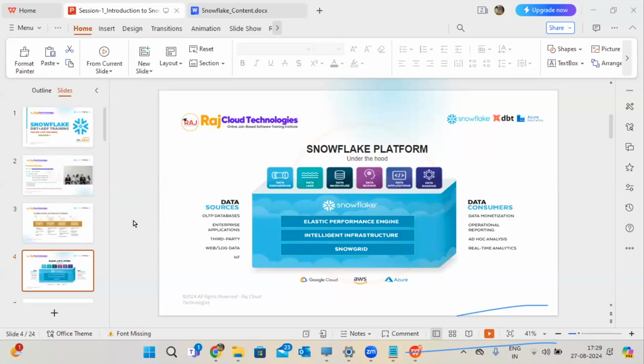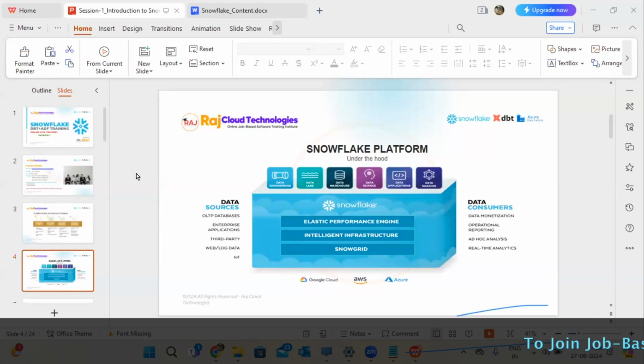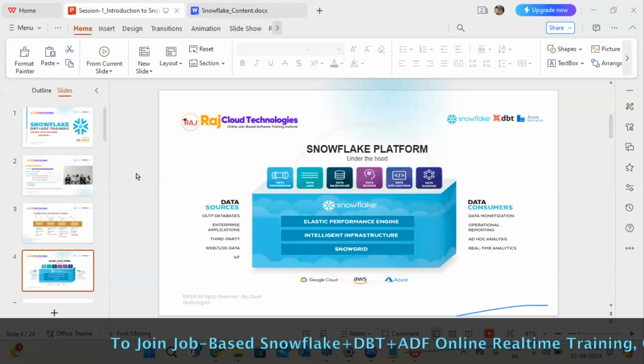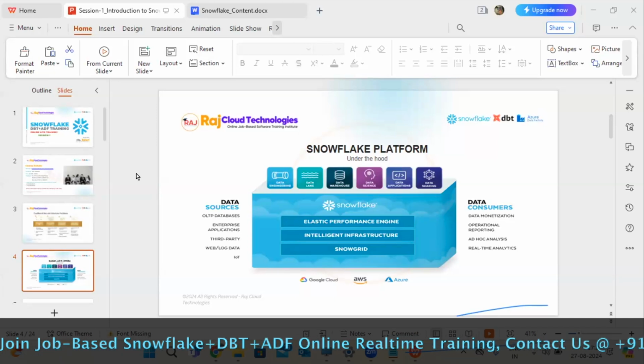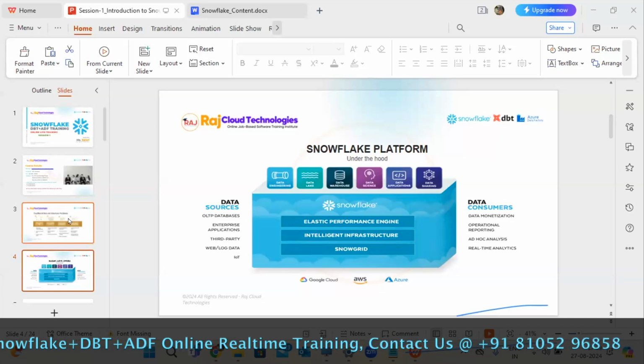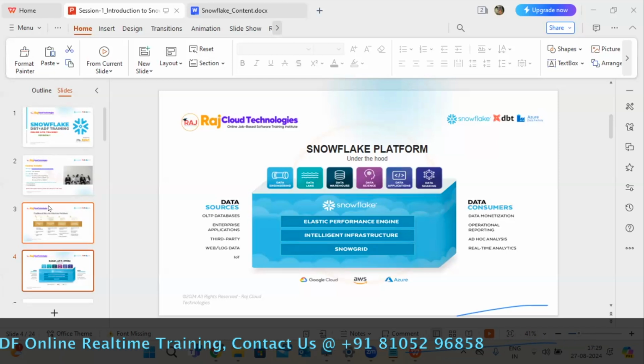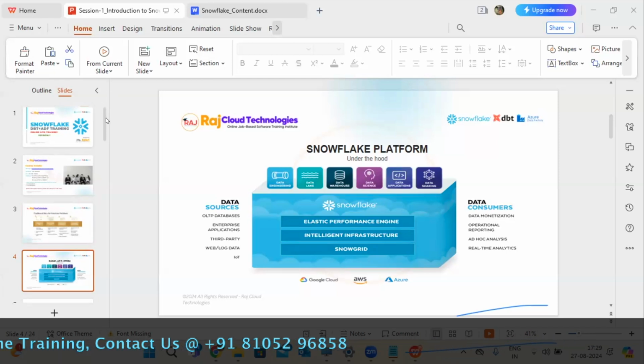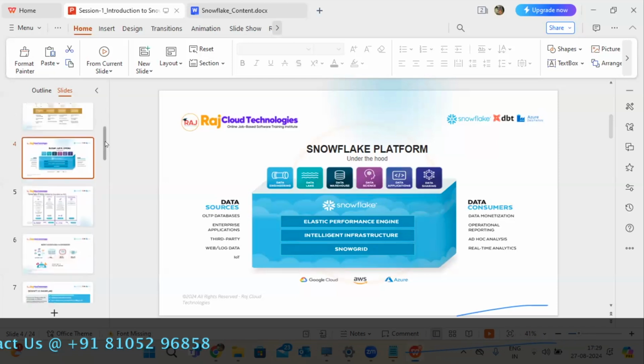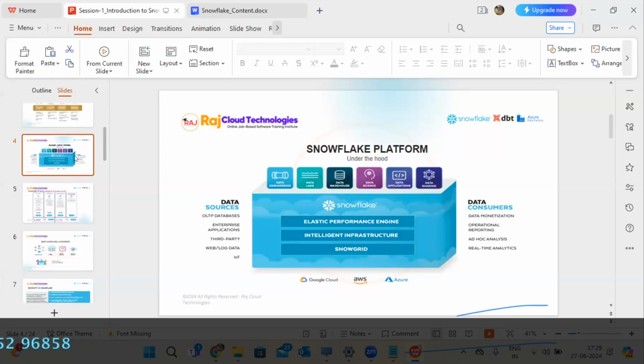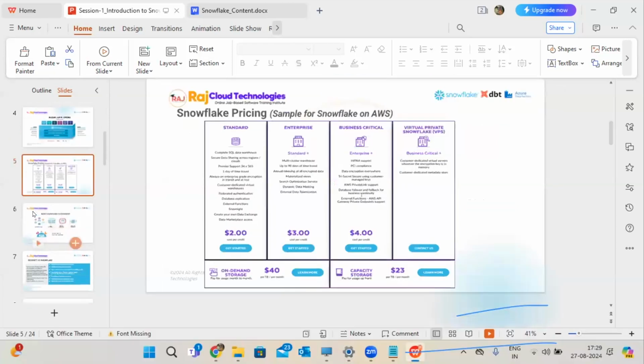Whatever they want to do, they can easily set up here. They don't need to worry much about the changes in the account. They can connect with a different combination of the clouds in one environment. So all these benefits are there, guys. Whatever issues are faced in the traditional, all are overcome in Snowflake technology. That's the main reason why we are going with Snowflake in place of the traditional.